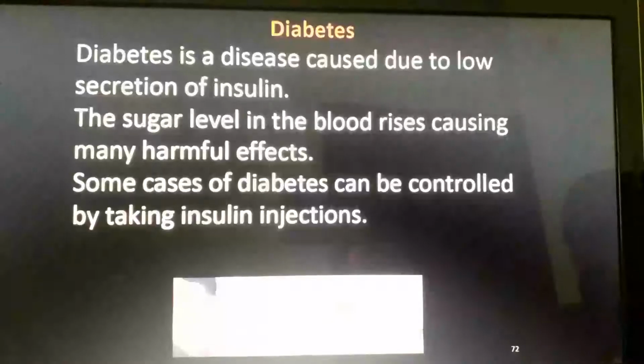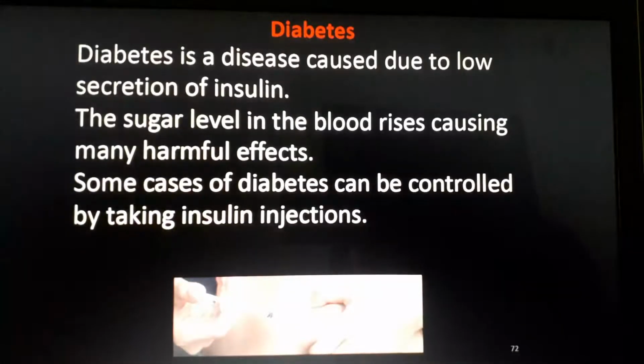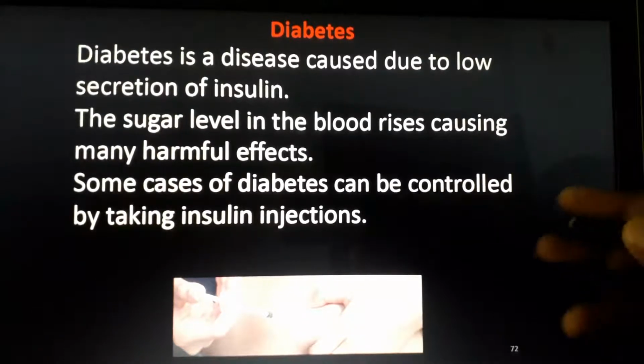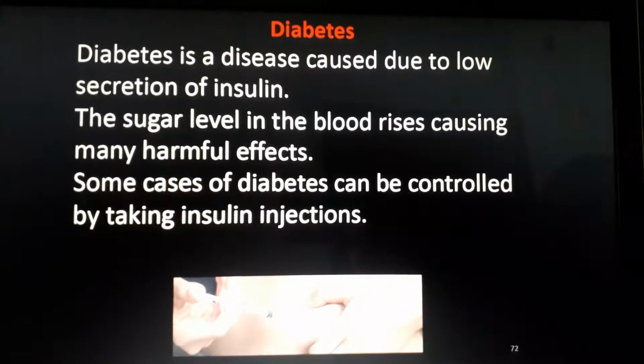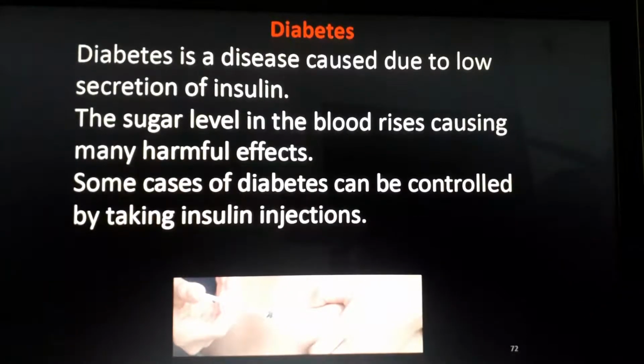Here, insulin injection, you already know what is insulin injection. If anybody is suffering from diabetes, if you ask them, they will tell. It's a simple injection. Extra insulin is being injected into our body. Actually, this is not a good thing. It's an abnormal situation in our body. If we are using extra chemicals, it will affect your body 100%. These things are in the last stage of diabetes.